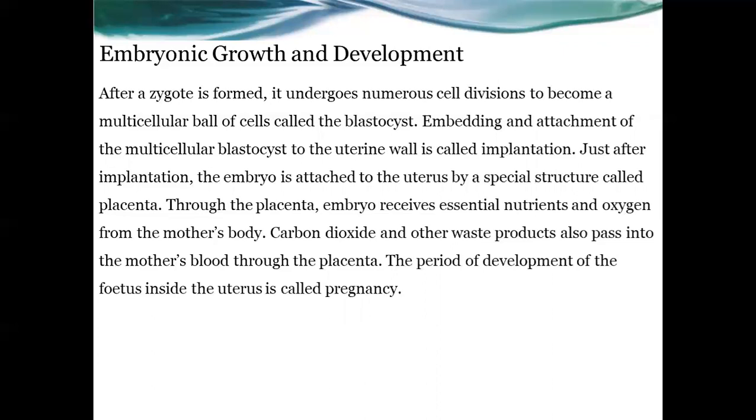Just after implantation, the embryo is attached to the uterus, and one special structure helps with that attachment, called the placenta. The placenta has more than one function. It helps to receive essential nutrients and oxygen from the mother's body, and waste products like carbon dioxide are passed into the mother's blood through the placenta.